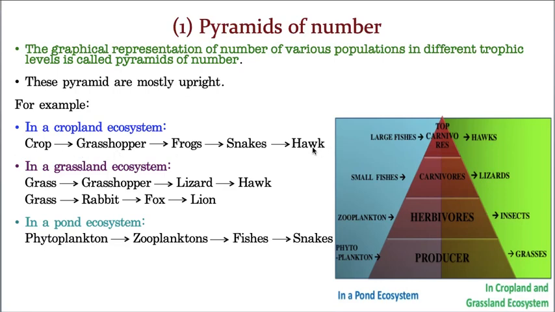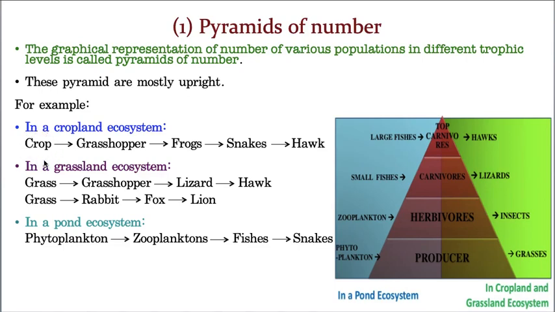Now let us take this food chain and try to construct the pyramids of number. Now please understand, let us take a crop ecosystem as an example. In that, how many wheat plants, let us take you have taken 1 acre of land. In 1 acre of land, how many wheat plants can you accommodate? Let us take 10,000, just to be frank, more than 10,000, because 1 acre means it's a vast land, so obviously you can grow more than that. But of course, for example, I'm telling, let us take 10,000 plants in 1 acre.